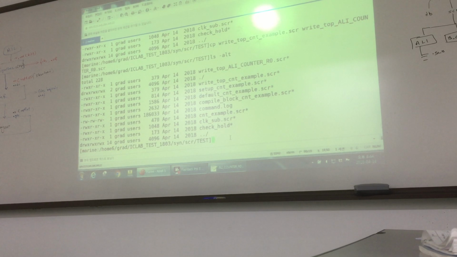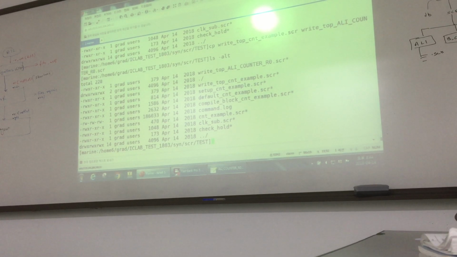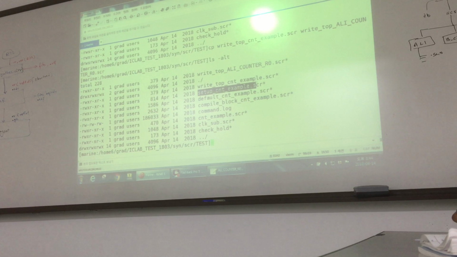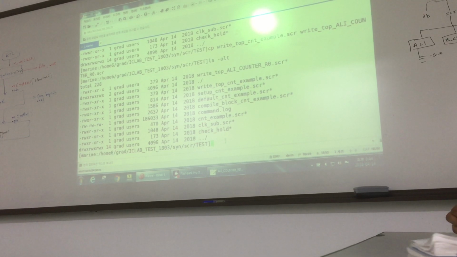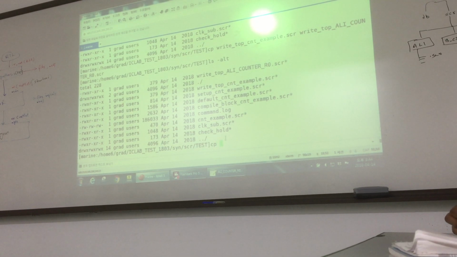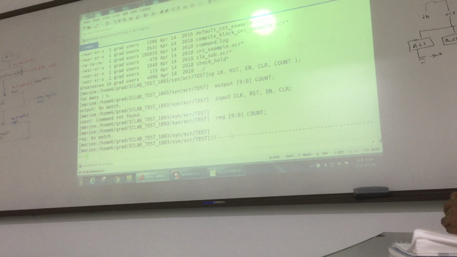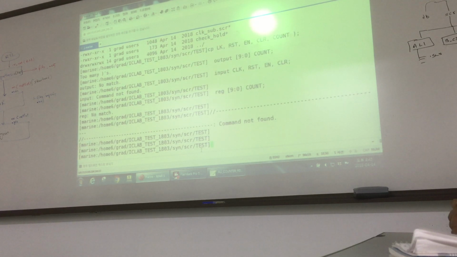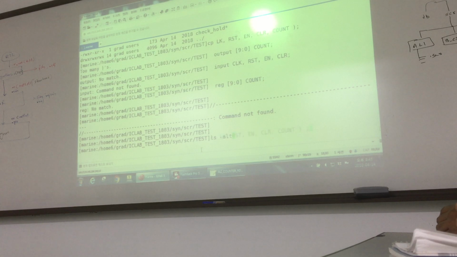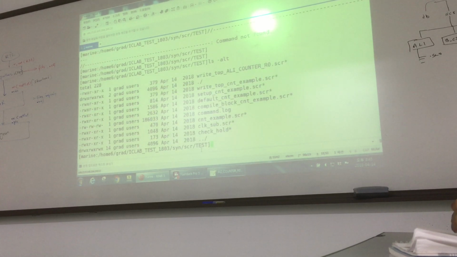But we don't need to copy, for example, we need to copy this thing. CP setup.